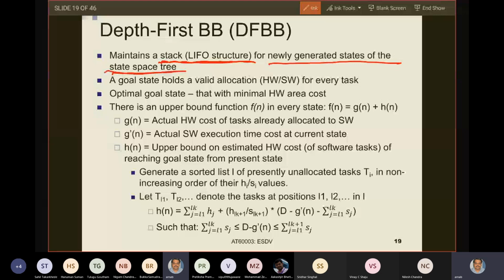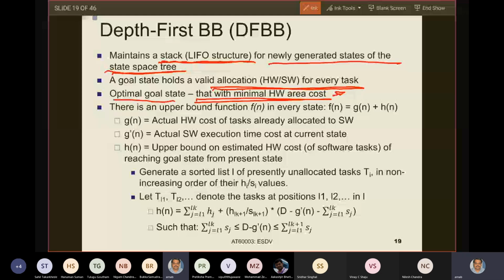What is the optimal goal state? The one for which the hardware area cost is minimal, or in other words, because I have changed this to a maximization problem, what will it be? The one which has maximal hardware area cost of software tasks.